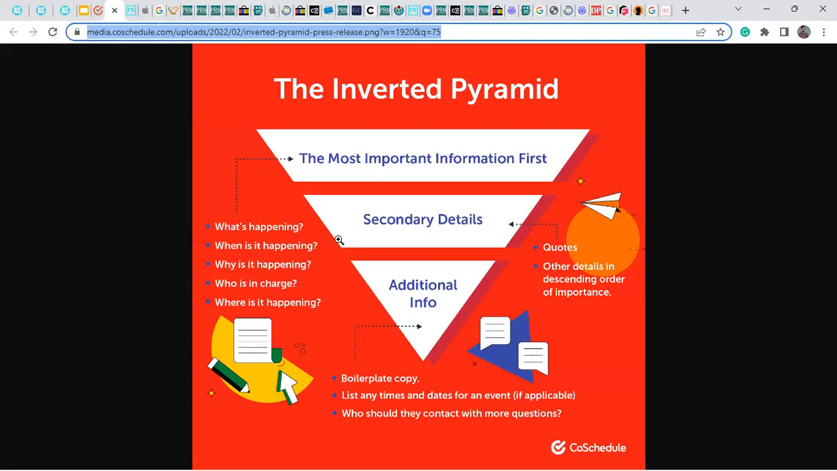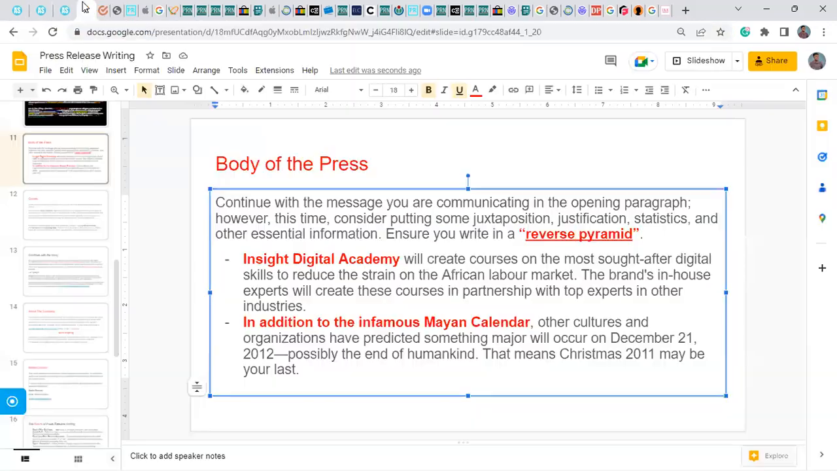The inverted pyramid: the most important information first. Remember the values: what is happening? When is it happening? Why is it happening? Who is in charge? Where is it happening? And then the secondary details, quotes, other details in the same order of importance, additional information brought up to its copy. List any items and events that affect people and their lives. So the story of the inverted pyramid is like from the biggest to the smallest, or from the most important information to the least important information.